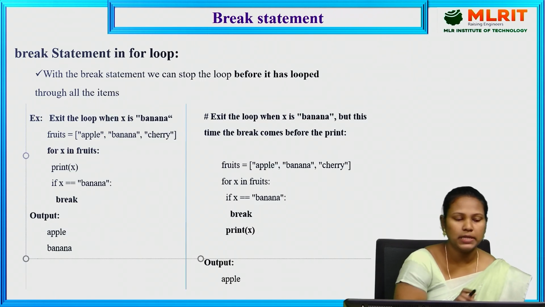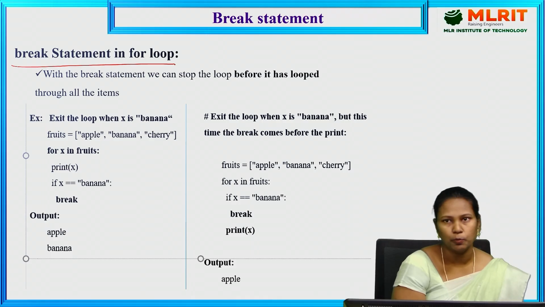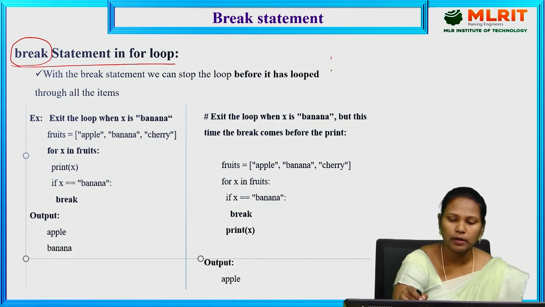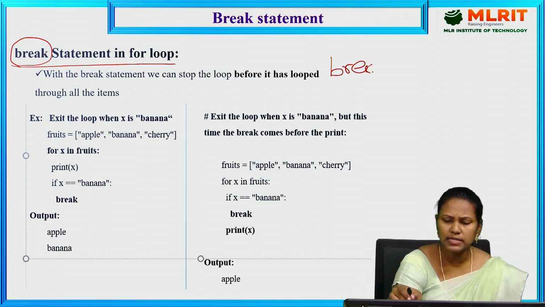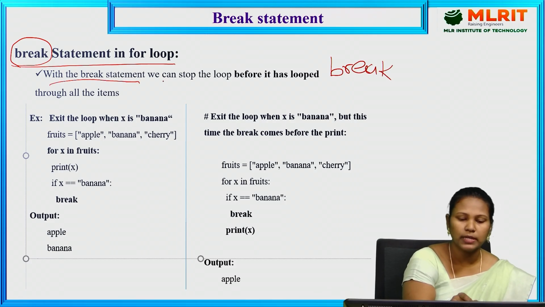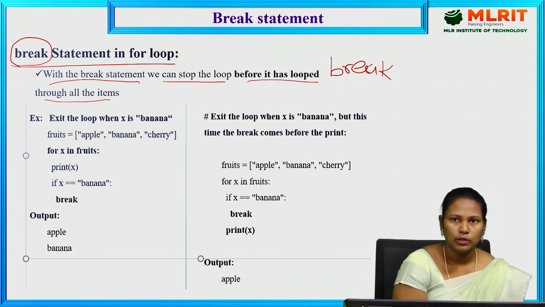Now the next one is the break statement in a for loop. So we can use the break statement. All of you know about break also. Break is nothing but it stops the execution. So with the break statement, we can stop the loop before it has looped through all the items. Before iterating all the elements, we can stop the execution with the help of break.